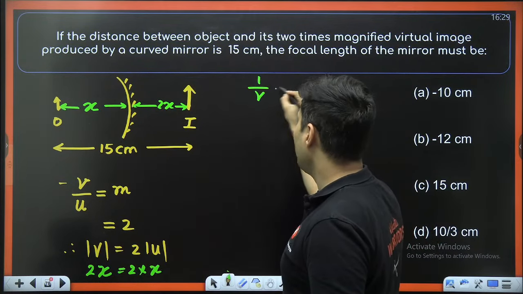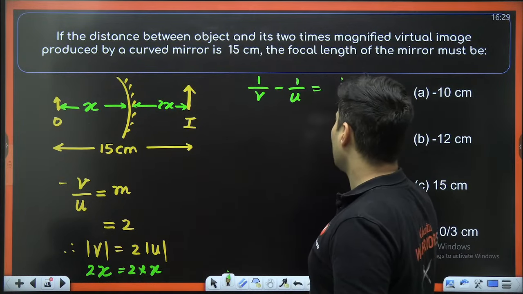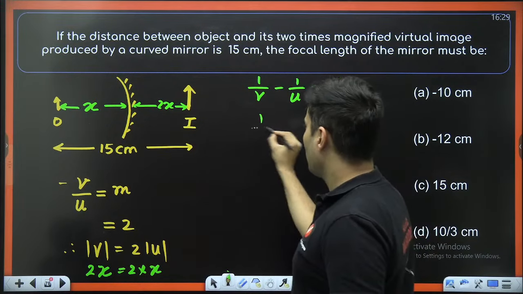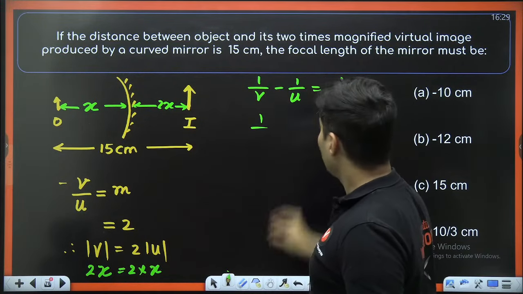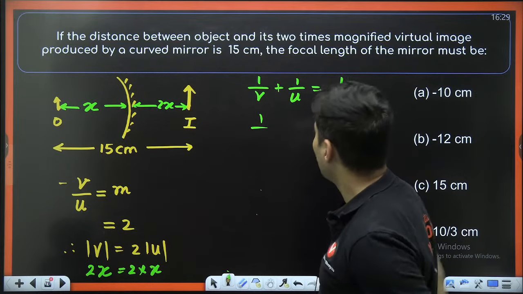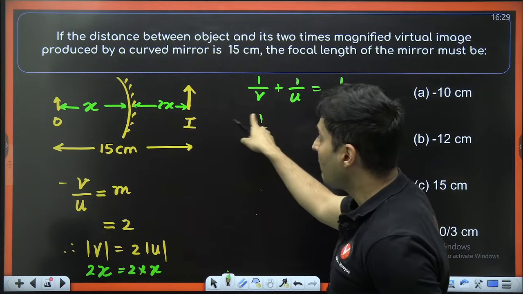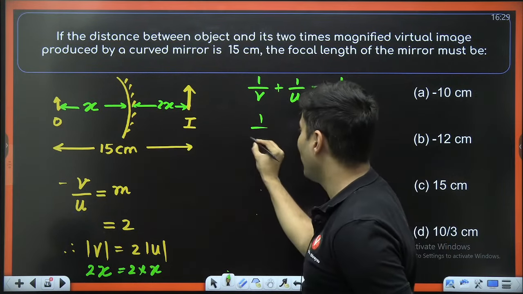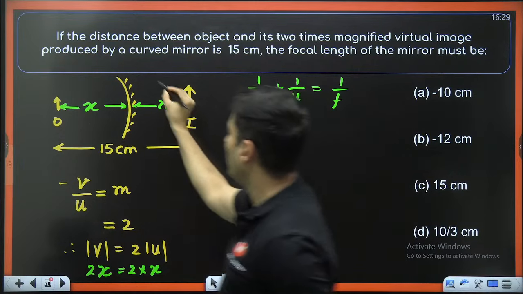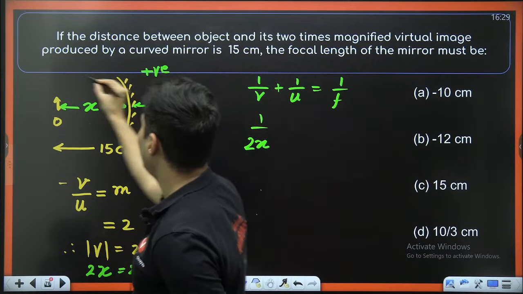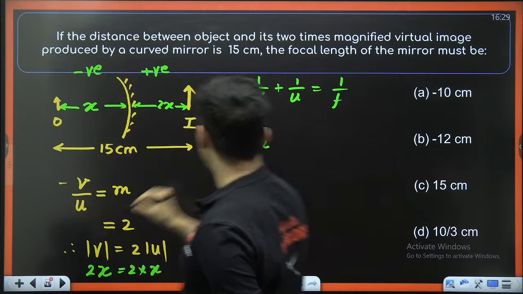So 1 by V plus 1 by U is equal to 1 by F. Now image distance is basically 2x and it is positive because this is the positive side and this is the negative side.